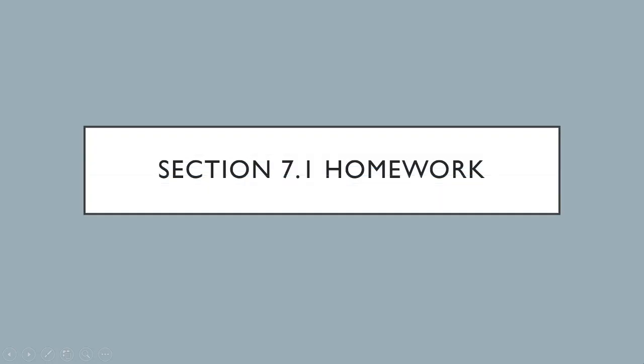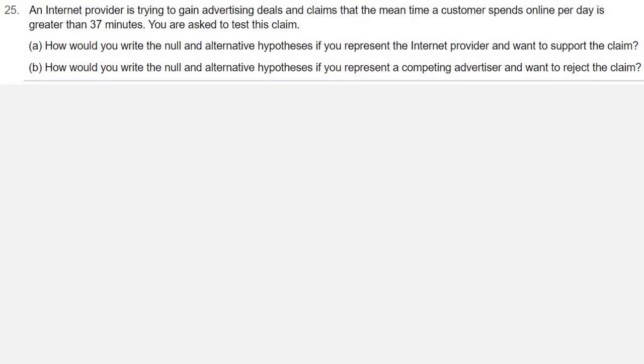We're looking at homework from section 7.1. This is question number 25. An internet provider is trying to gain advertising deals and claims that the mean time a customer spends online per day is greater than 37 minutes. You're asked to test this claim.